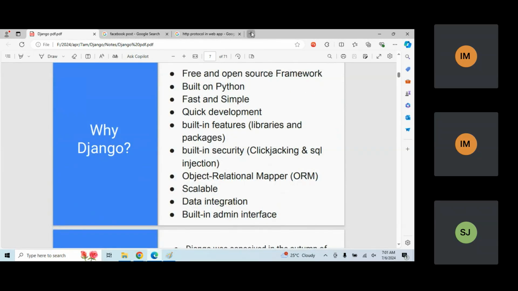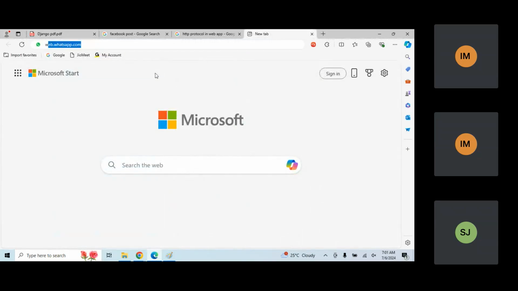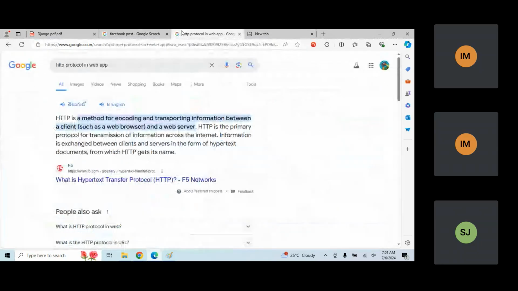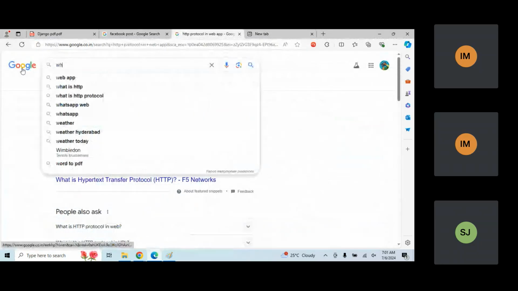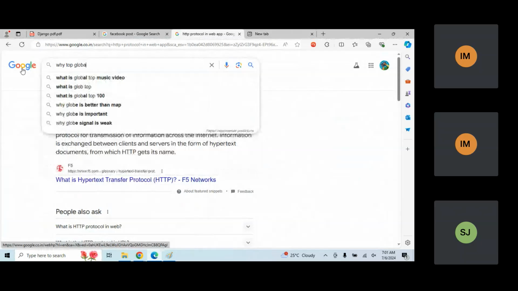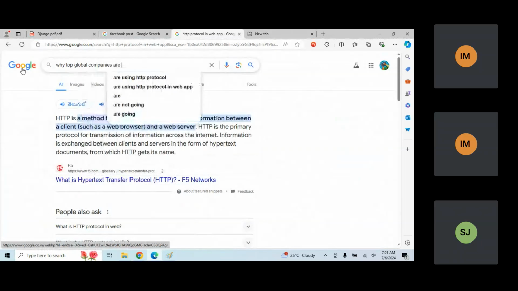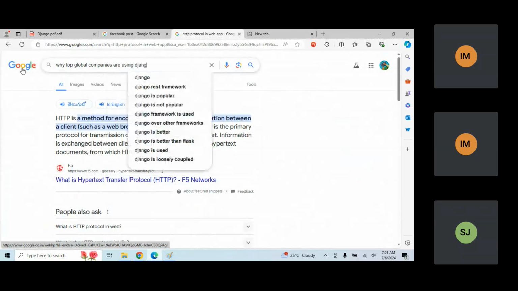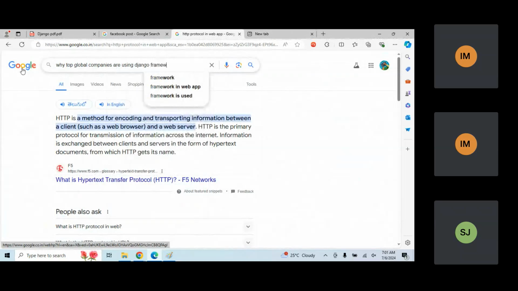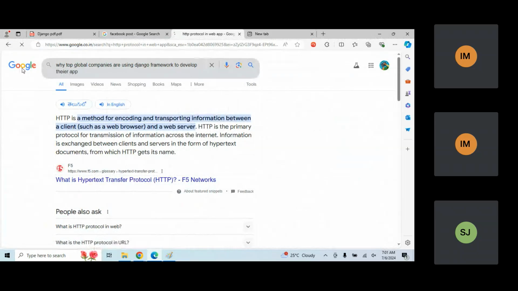If I wanted to check here, let me just open Google and write, why top global companies are using Django framework to develop their applications.